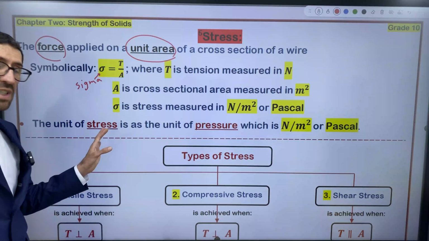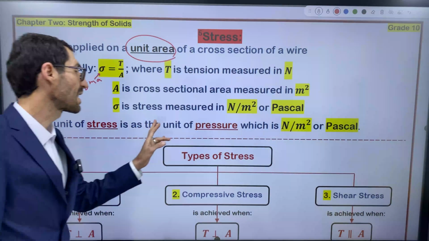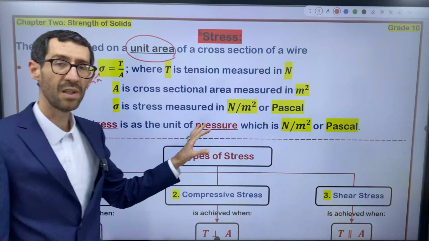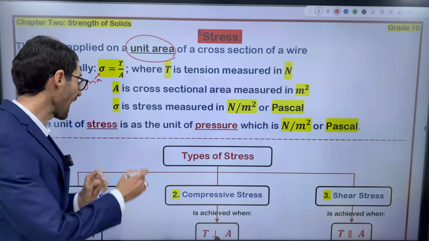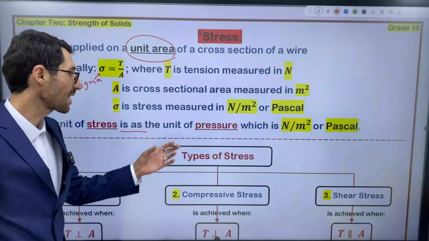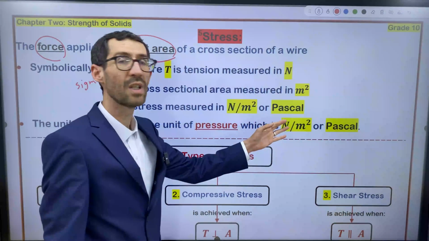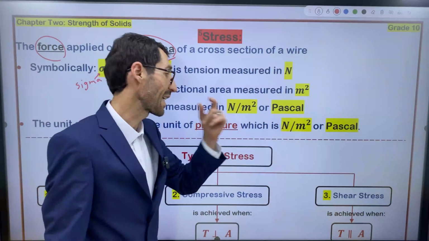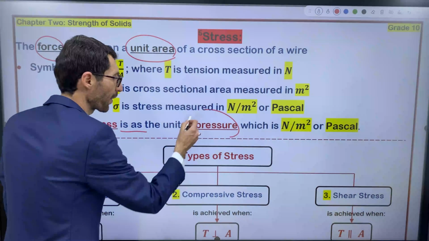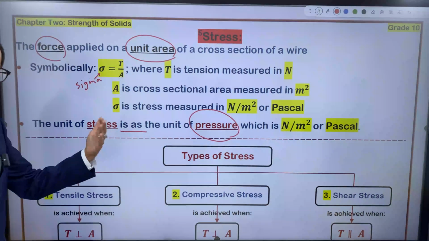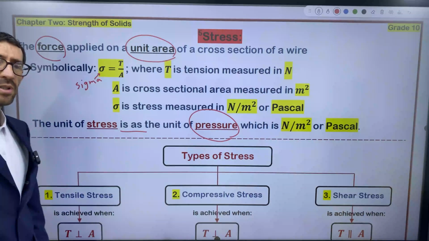So the unit of stress is the same as the unit of pressure. We have a note here. The unit of stress is the same as pressure, which is Newton over meter squared or Pascal. Pressure is another quantity, and I'm going to explain it in the next chapter, God willing.